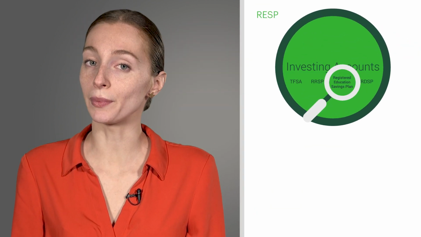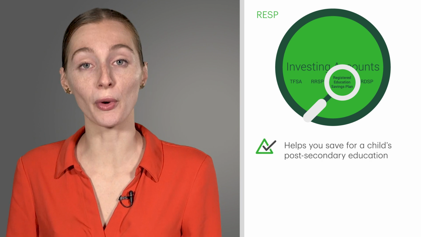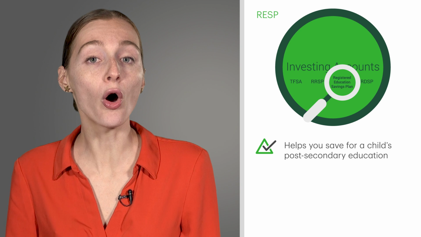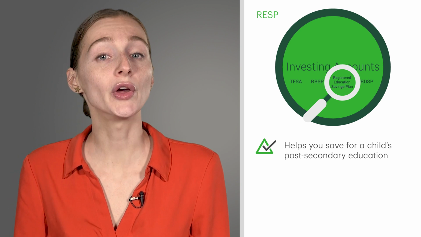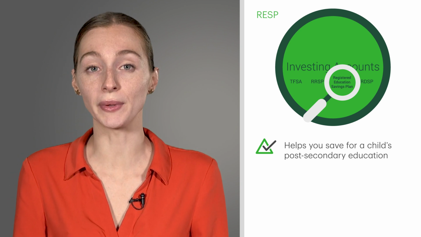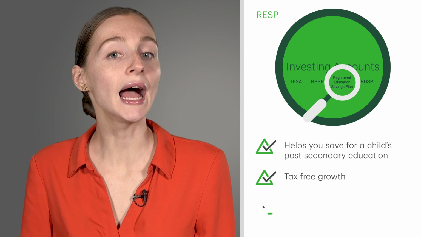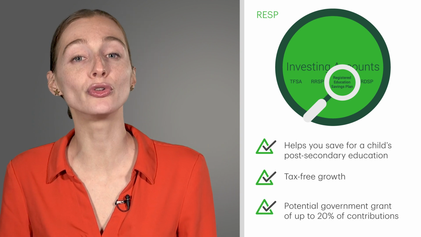For more specific investment goals, there are other registered accounts that might suit a person better. A couple examples include the Registered Education Savings Plan, or RESP. If someone wants to save for a child's post-secondary education, they can open an RESP. There are a few features of an RESP, including tax-free growth and a potential government grant of up to 20% of contributions.